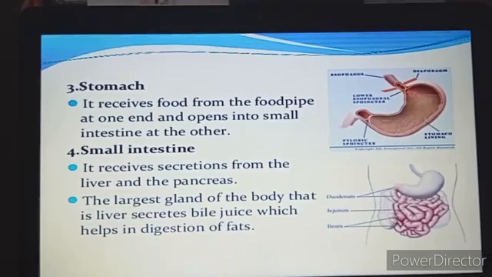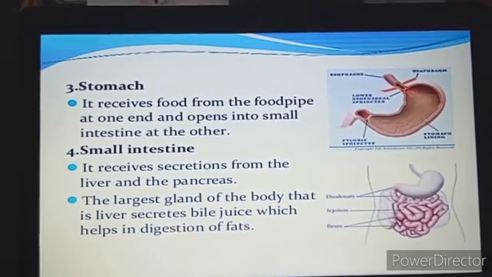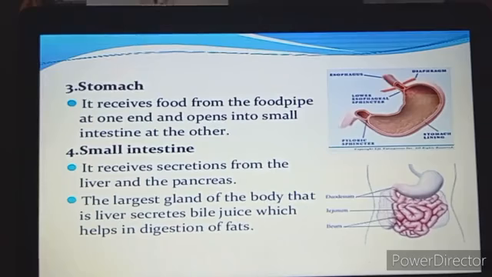Now, after the partial digestion has taken place in the stomach, the food is passed on into the small intestine. The small intestine is a coiled, folded, long tube about 7 meters long and 2.5 centimeters wide.